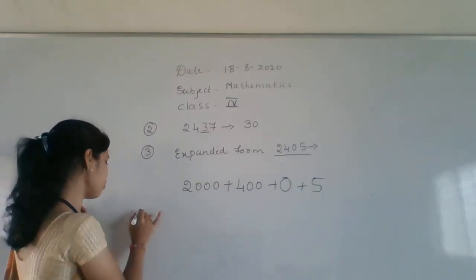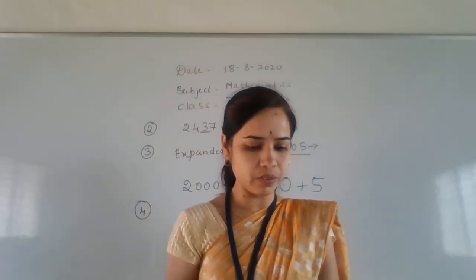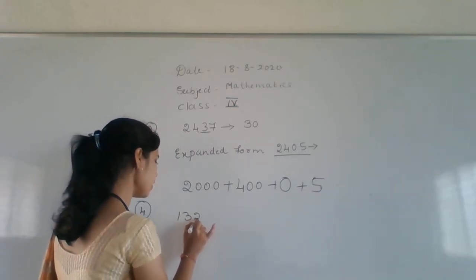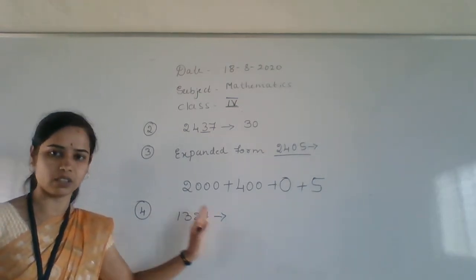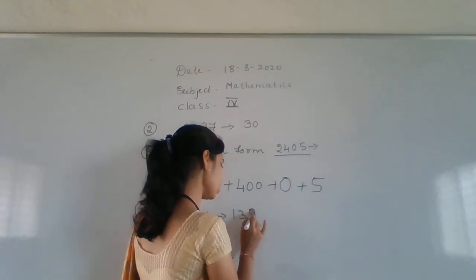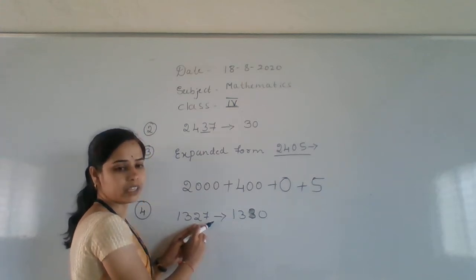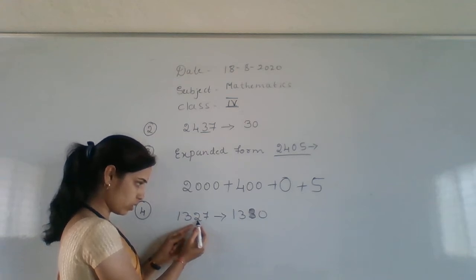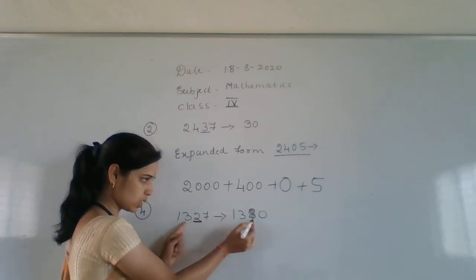Next, we move on to the fourth question. That is, round off 1327 to the nearest 10. See here, children. 1327 is there. Nearest 10, which will it be? 1330. Okay, the nearest 10 is 30. Next, which is the nearest to 10? What have they said? They said nearest 10. Nearest 10 means if we go either side, what happens? We have to do the tens alteration. 1330. Okay.